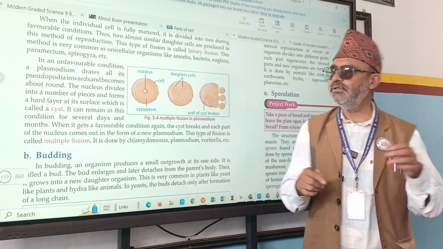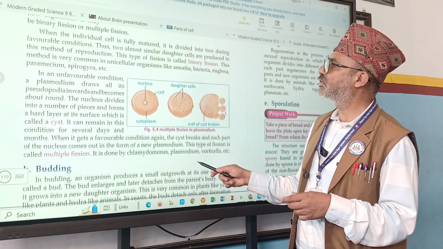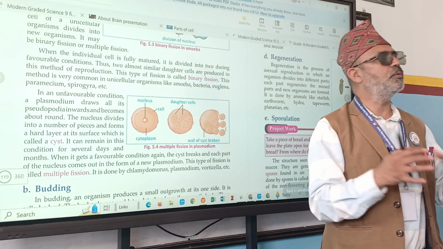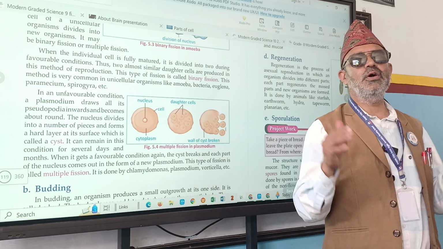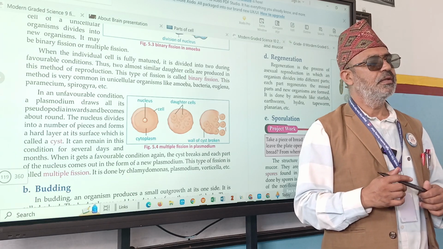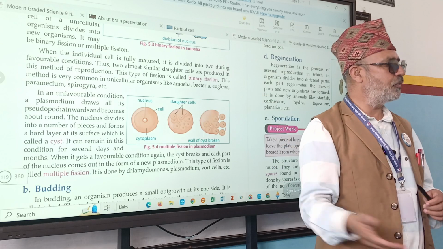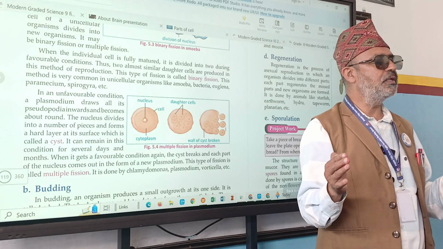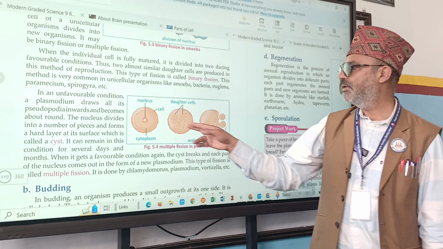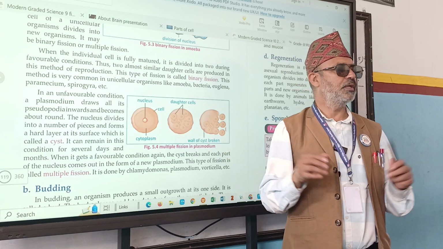Now tell me, which one is the shorter process? Binary fission is shorter or multiple fission is shorter? Binary. So it occurs very quickly in a certain period of time. But multiple fission takes a little bit longer.